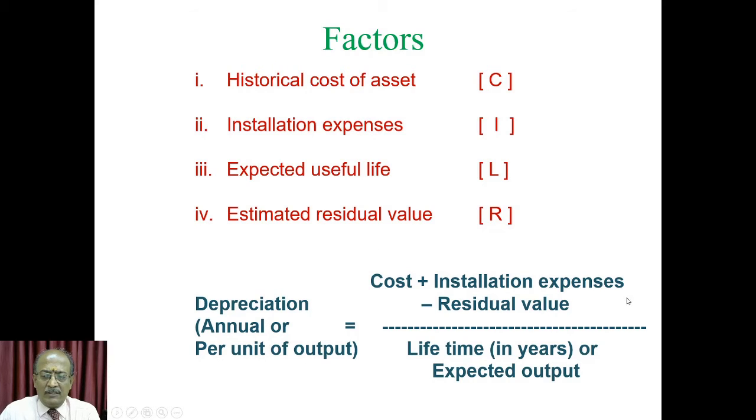The numerator is the same, but the denominator will vary. If you are stating the lifetime in years, that will be annual depreciation. If you are stating the lifetime in terms of expected output, then you will have the depreciation per unit of output. This is the formula you can use for finding the depreciation based on the 4 factors.